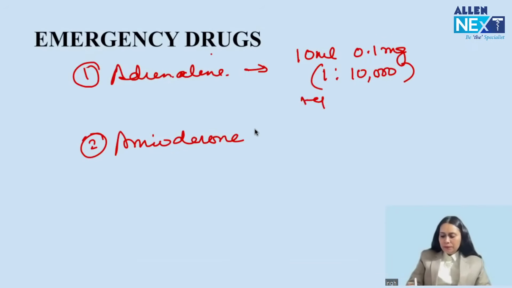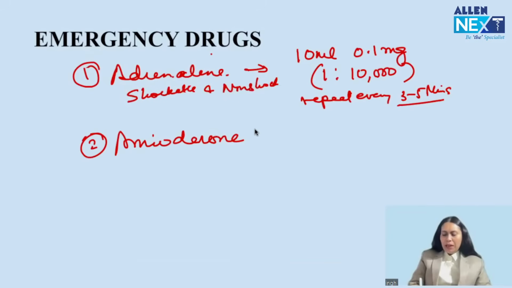And we repeat every 3 to 5 minutes. Okay. And this is used in both shockable and non-shockable cardiac arrest, right? Amiodarone, 2 doses only. First, 300 milligram IV bolus.